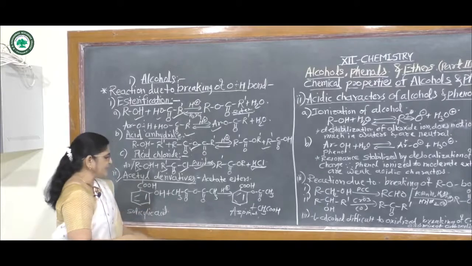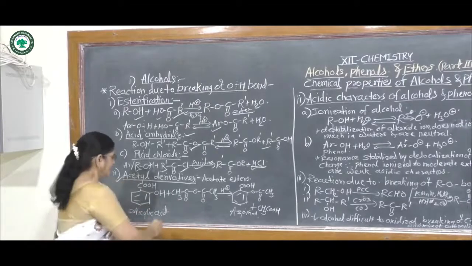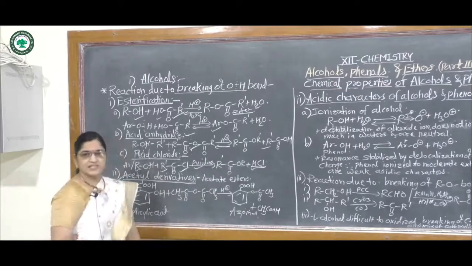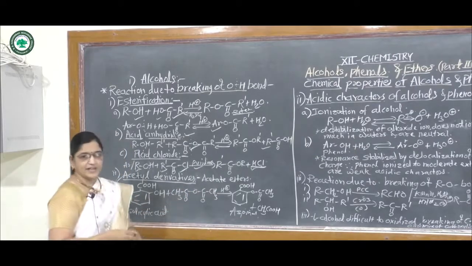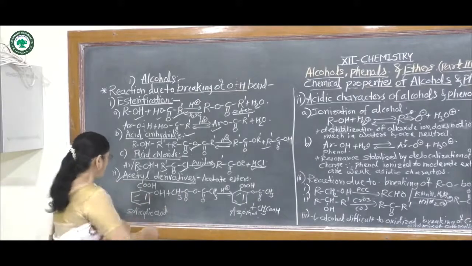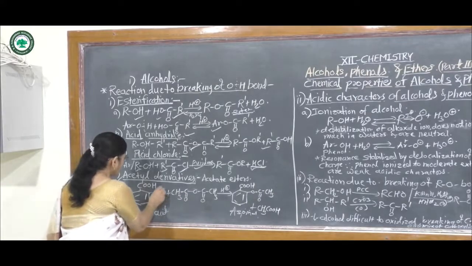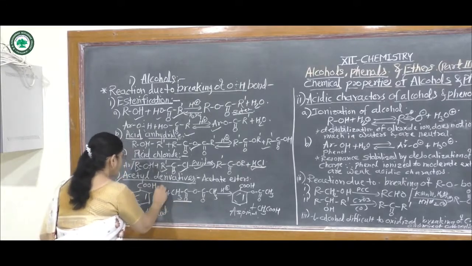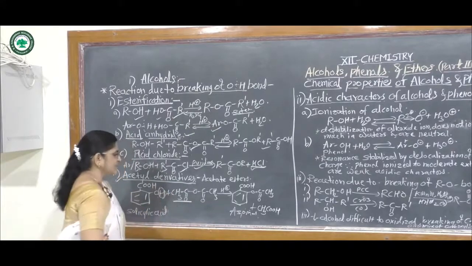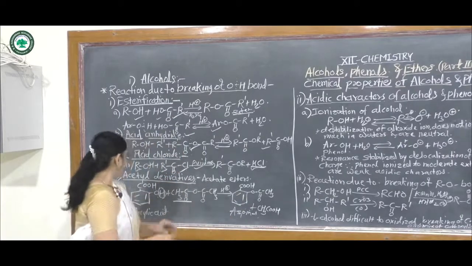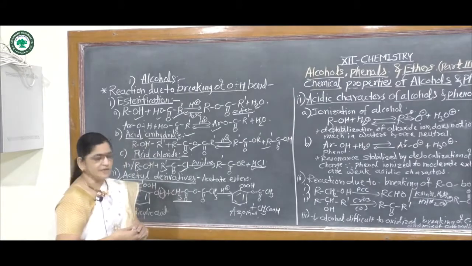If it reacts with acetic anhydride, that means CH3COOCOCH3, which is the anhydride of acetic acid, then the OH bond breaks and the CH3CO replaces the hydrogen atom and it gives aspirin. In this way these are called acetyl derivatives.